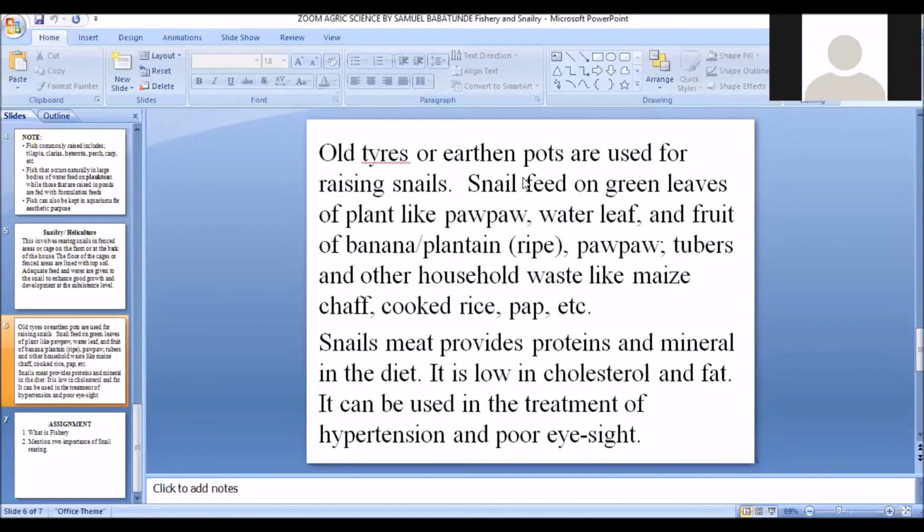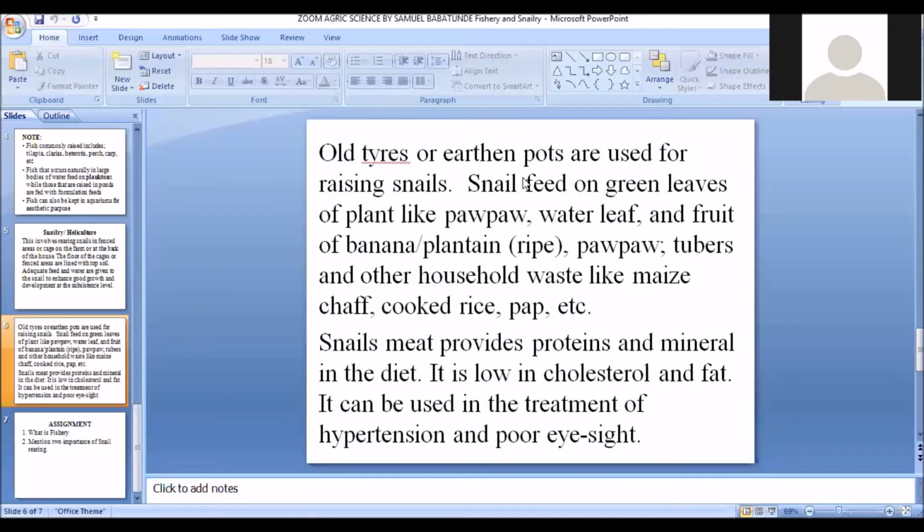And like I told you, snails can be reared even at home and in the farm. So snail rearing is a very, very simple form of agriculture. It's one of the easiest forms of agriculture, because you can do this even at the back of your home. You just need old tires or earthen pots. You mustn't create a cage.